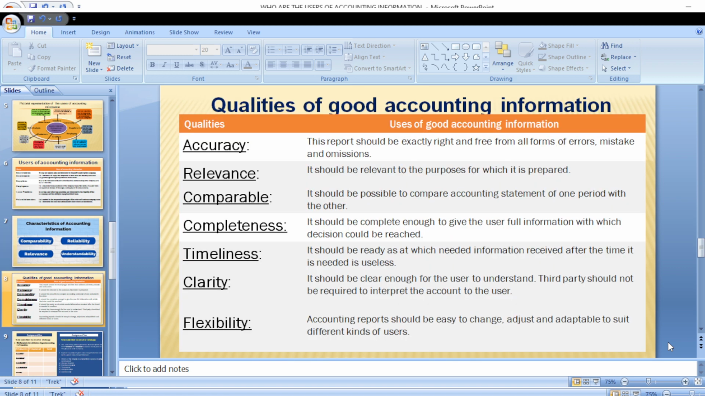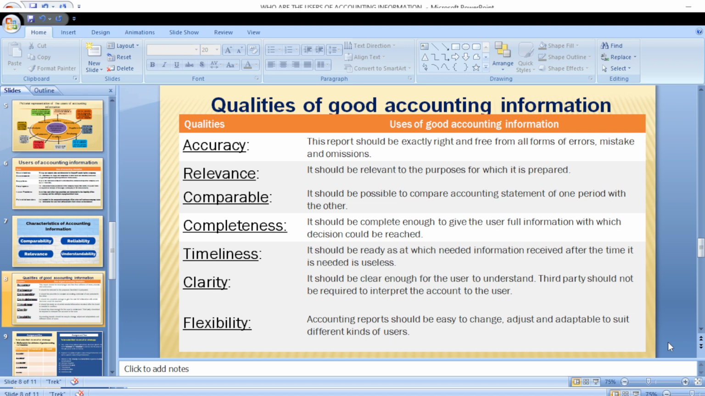So, qualities of good accounting information. Let us look at some of the qualities of good accounting information. Now, accuracy. The accounting report must be free from errors, mistakes, and omissions. It is important, if you are preparing a report that people are expected at the end of the day to make a decision on, that the report must be free from errors, so that people don't make haphazard decisions.